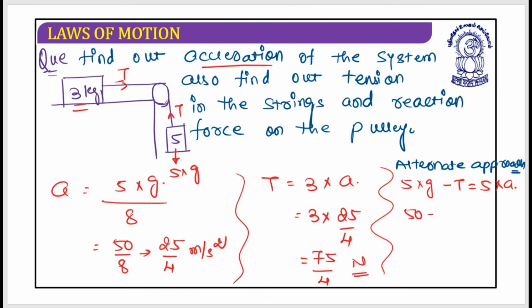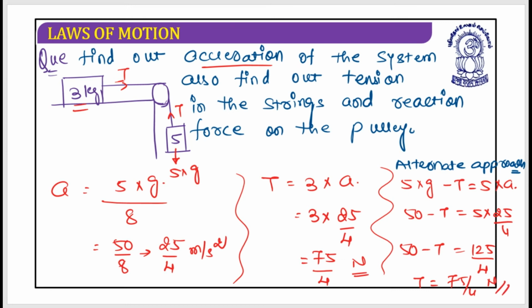So 50 minus T equals 5 into a, which is 25 by 4, so 50 minus T equals 125 by 4. 50 minus 125 by 4 is 75 by 4 Newton. So the answer would be the same, and it is expected.